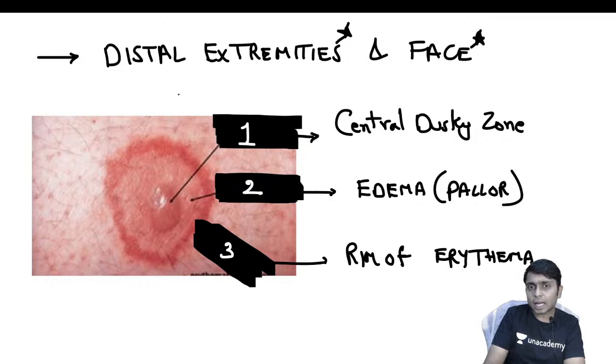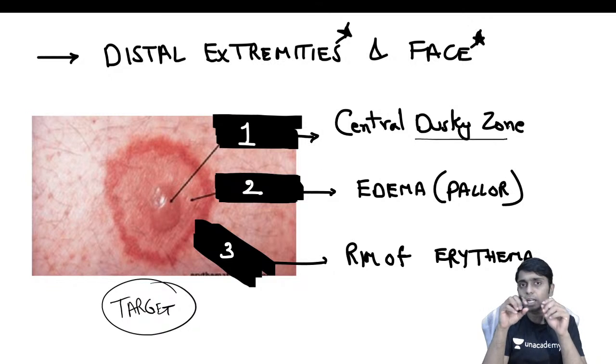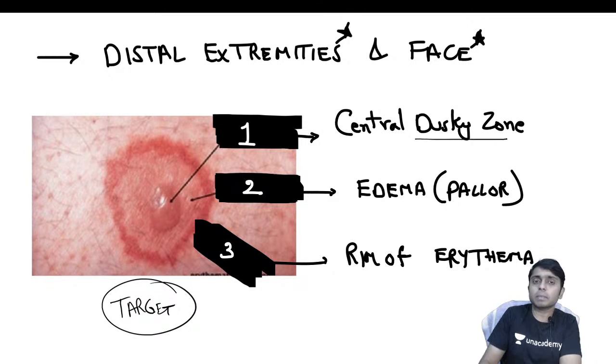And the typical target lesion, so this is the target lesion, with 3 zones. The central zone will be dusky and it can be studded with papules, vesicles, bullae. So all these lesions can be there in the central zone. Here you can see this shiny fluid-filled lesion, you can say it is a vesicle. So vesicle is present.